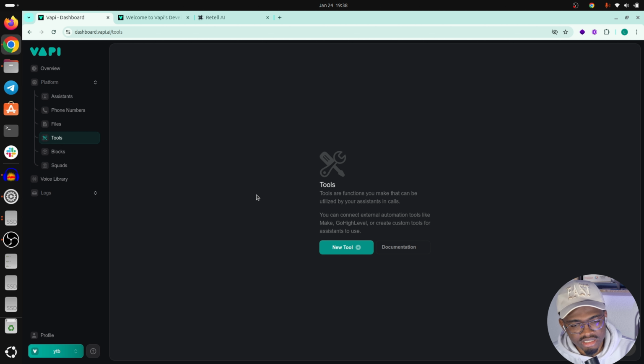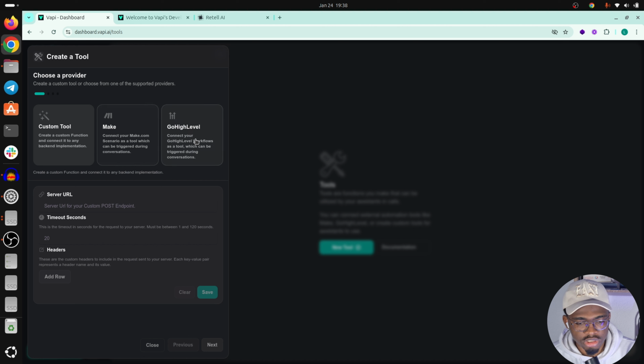It's pretty basic here in VAPI. You just have some integrations to make at the GUI level and some custom webhooks. So if you have to do anything, you have to do it via an external platform. Let's say you want to create a calendar, an appointment booker. You need to create your complete automation on a different platform.